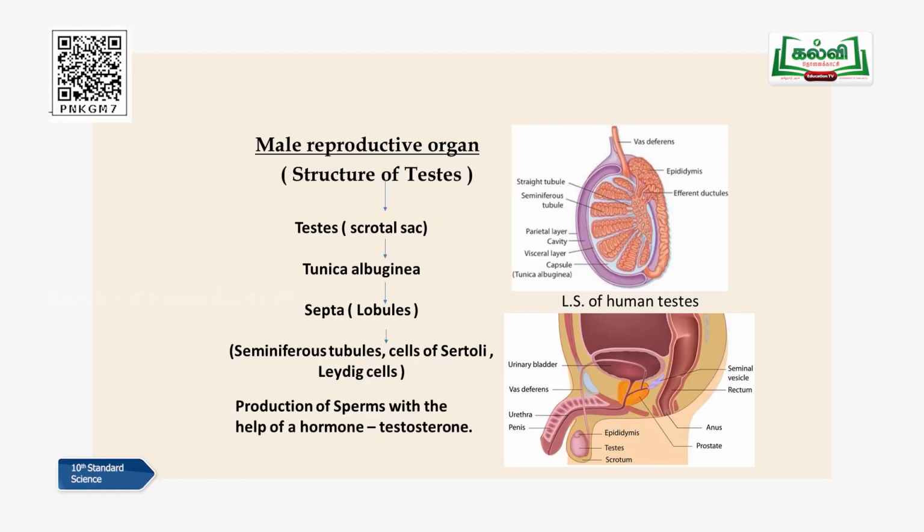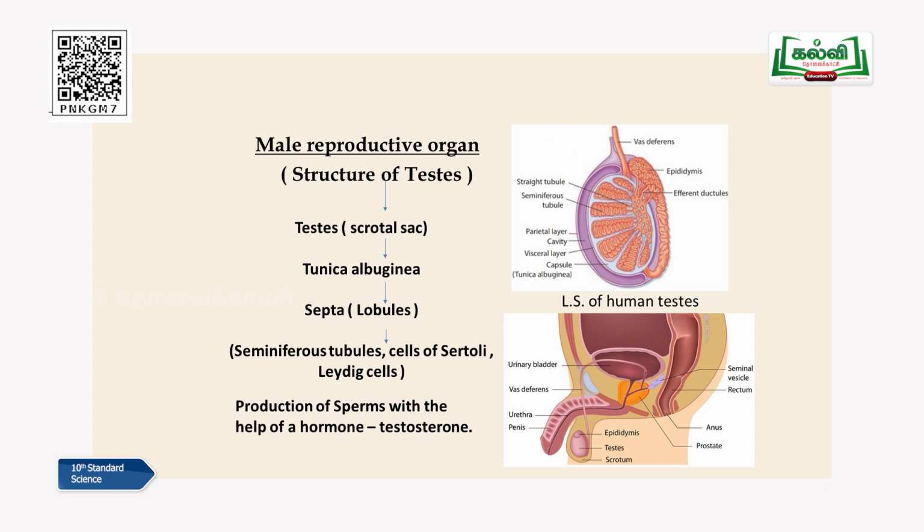They protect the inner organ, which is nothing but the testis, safely from external injury and other mechanical injuries. Is that clear, children? So the scrotal sac covers a pair of testes. Again, when we talk about the section, you can just look at the diagram here, children. So the pair of testes, which are a very important organ of the male reproductive system, is called the primary sex organ.